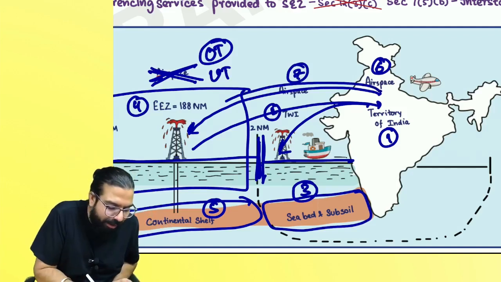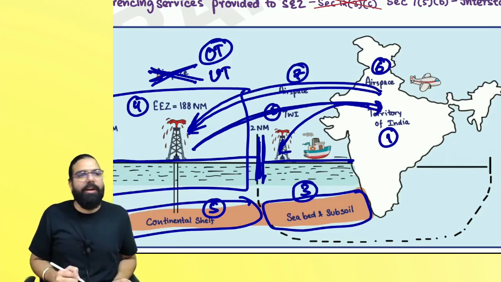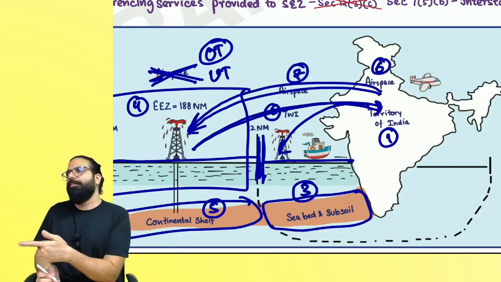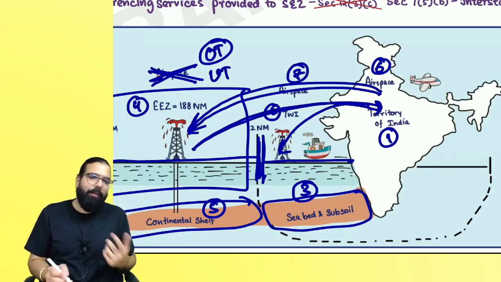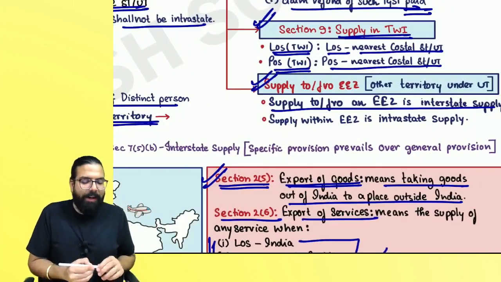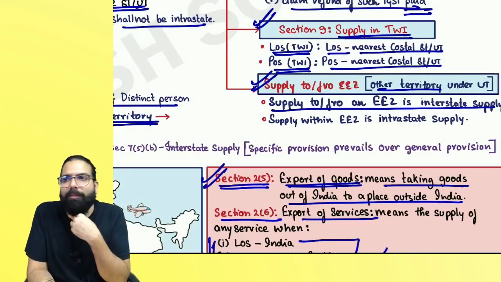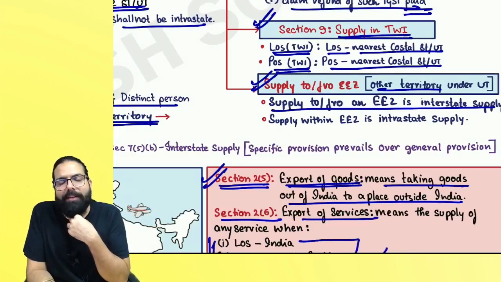If you are supplying from another state or UT to EZ, or from EZ to another state or UT, it will always be what, everyone? Interstate supply. And what will come? IGST. Supply to or from EZ. EZ is another territory, and hence supply to or from EZ will always be what, everyone? Interstate, and IGST will come.